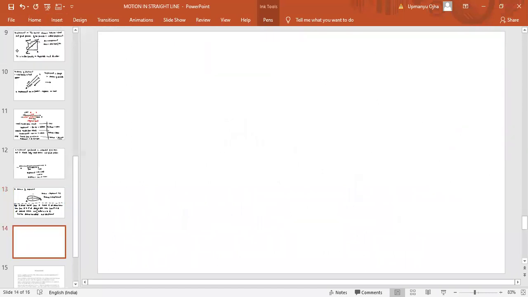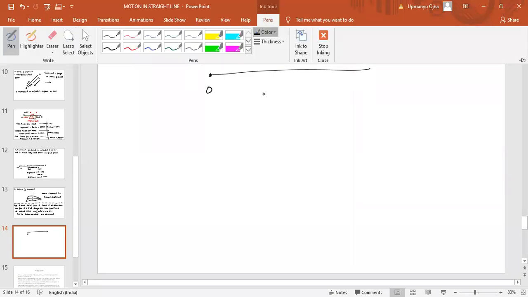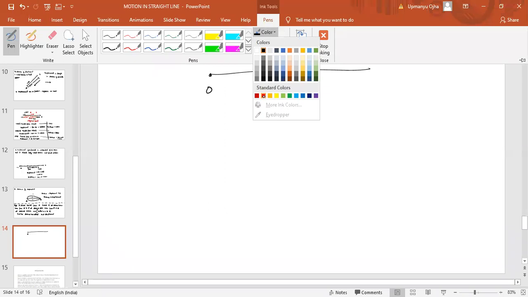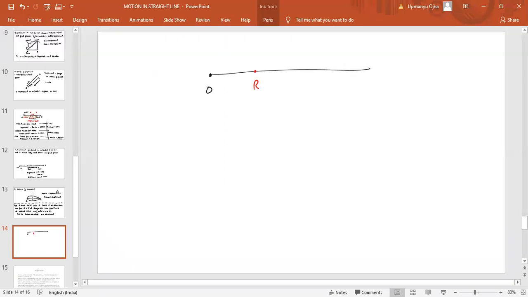So whenever this type of problem comes, you should draw the figure first of all. Okay, just draw the figure. This is a straight line. Draw the straight line like this. The particle will start from O. It reaches R at a distance of 100 meters.